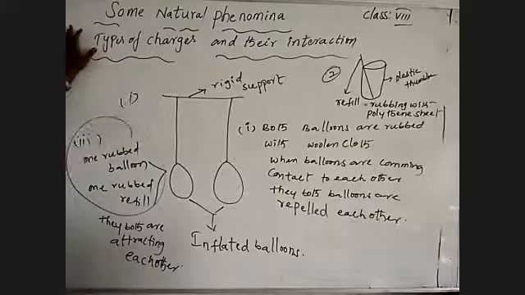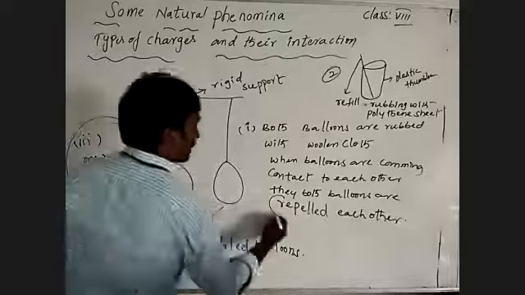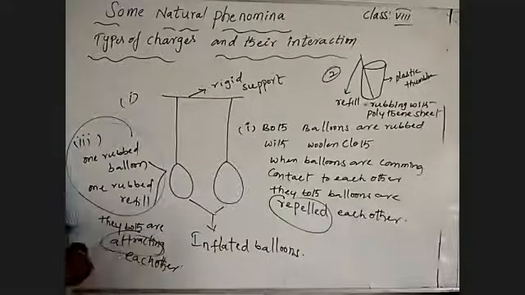So in these two situations, we observed they repelled each other. In another situation, we observed they attract each other. Repelled each other, attract each other. Why? Before, we discussed why they are attracting and why they are repelling: because of charges. They are gaining charges. By rubbing on particular surfaces, they are gaining particular charges.